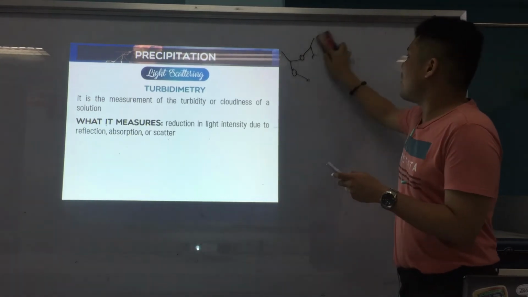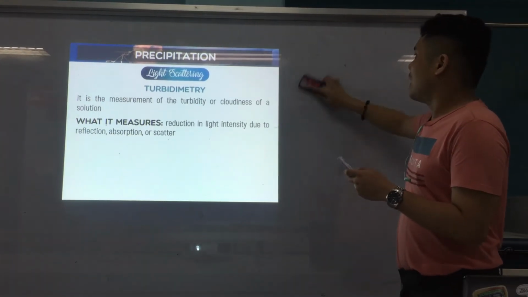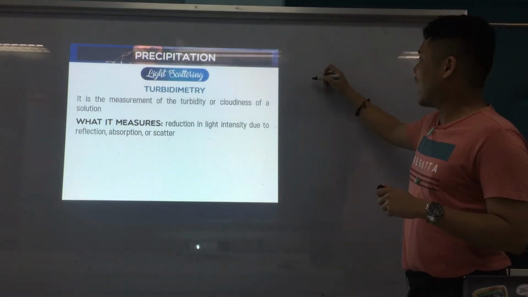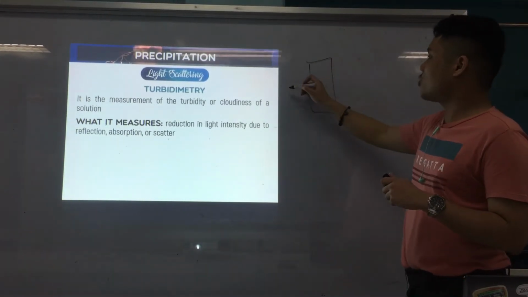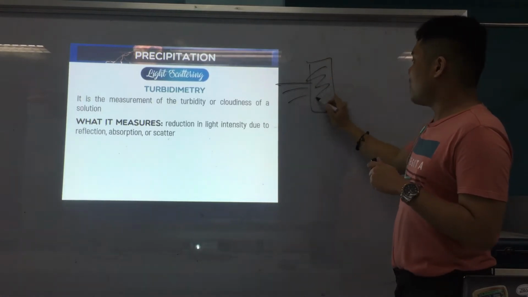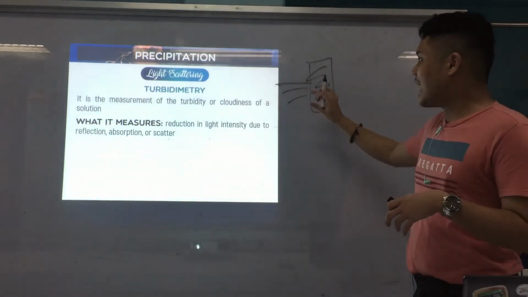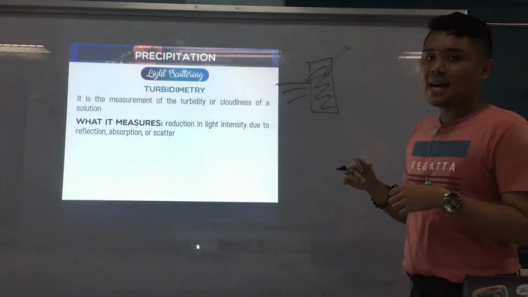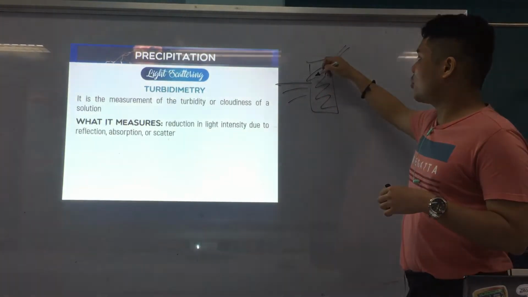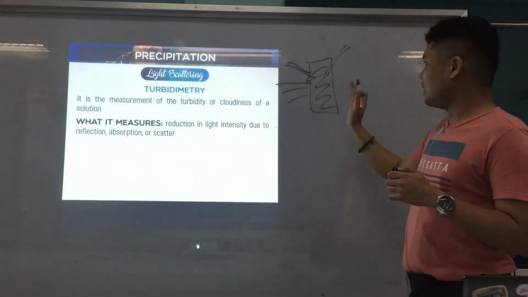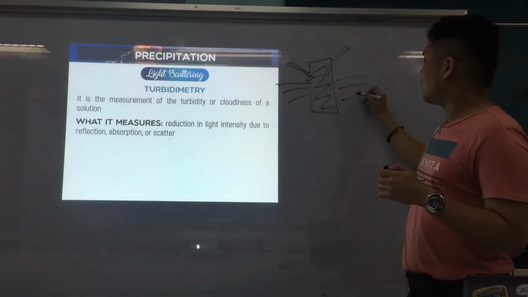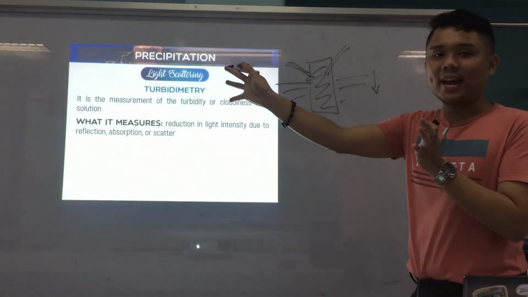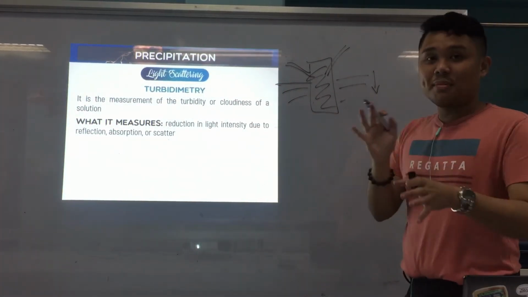as you can see, guys, some of the concepts here are derived from basic chemistry and basic physics, which I don't like. So for example, you have a test tube and there's light here. For example, it is turbid. Therefore, the light here could be scattered, or it could be absorbed by the solution, or it could be reflected. So what happens is the light that gets transmitted through the solution becomes less, and that is what is measured.